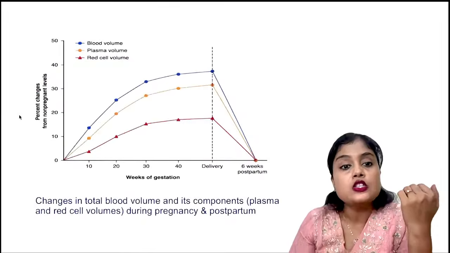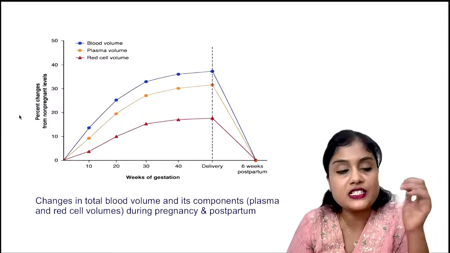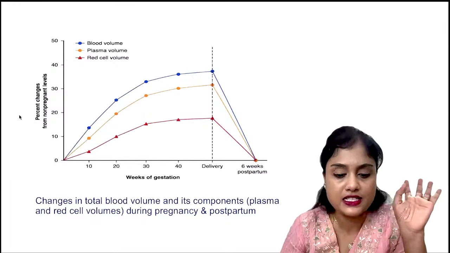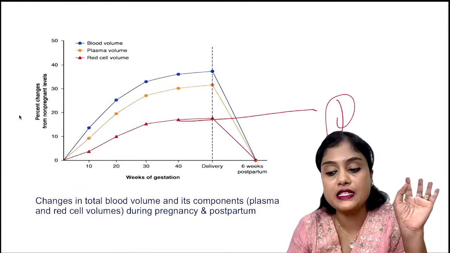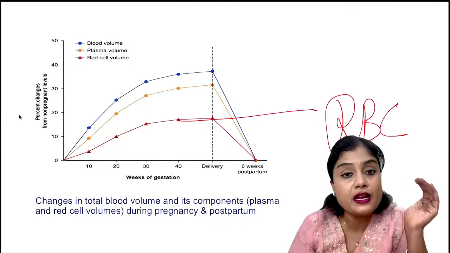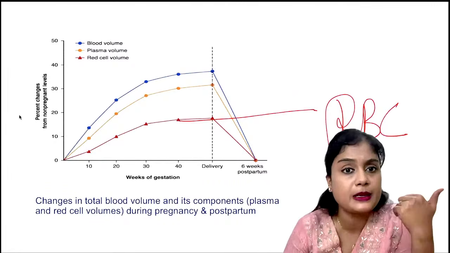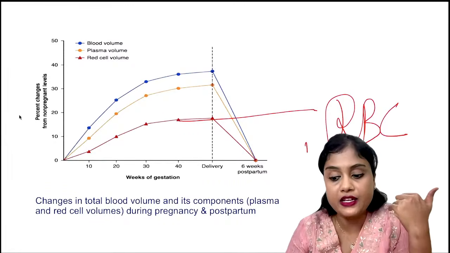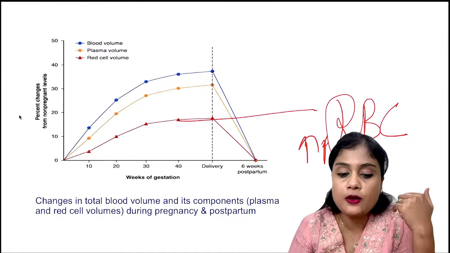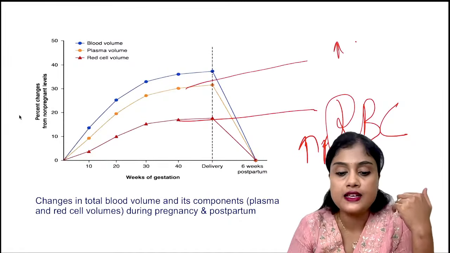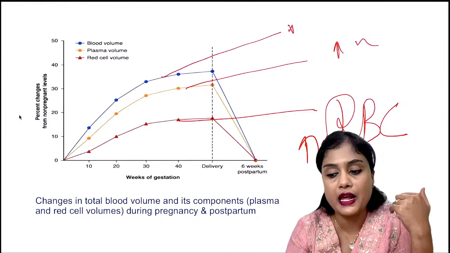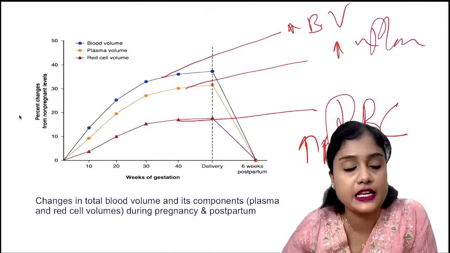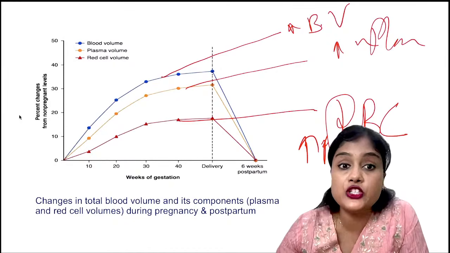Going ahead with the blood volume changes, they can give you a graph as simple as this. What is red indicating? Red is your RBC volume. Will the red blood cell count increase or decrease in pregnancy? Yes, definitely it increases. Plasma volume also increases and blood volume also increases. Then what do you understand by physiological anemia?